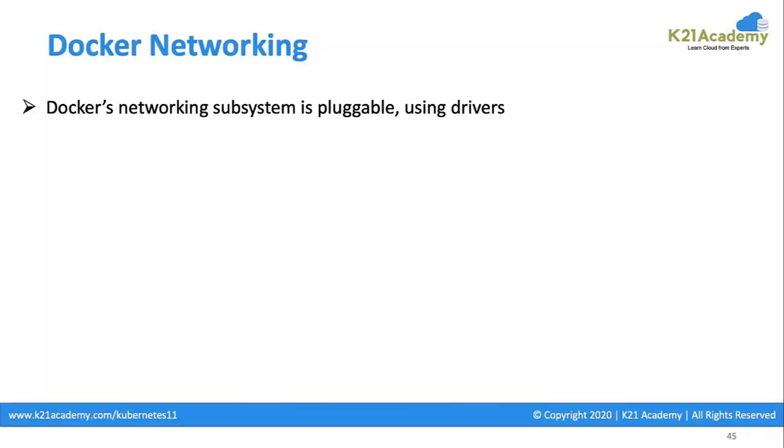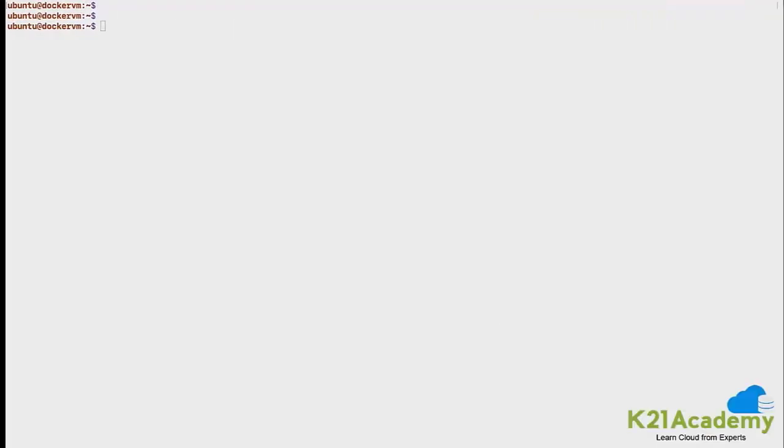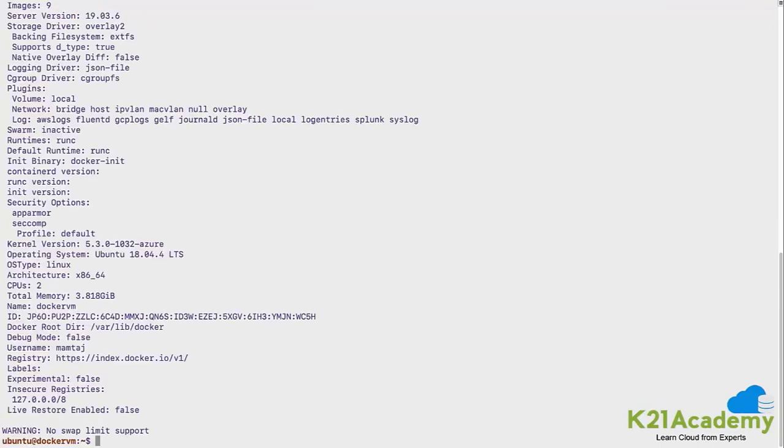In this video, we would be discussing the different types of Docker networking. So Docker networking has been a pluggable type of subsystem, and there are different sorts of drivers which can be used to set up the networking across containers on the Docker host. And how can we find what all drivers are supported? You can execute the docker info command on your Docker host, and in the plugin section you can see there are different types of plugins which are supported for this particular version of Docker. So here you see bridge, host, IPVLAN, MacVLAN, null and overlay type of network, right? So we would be seeing a few of these types of networks.